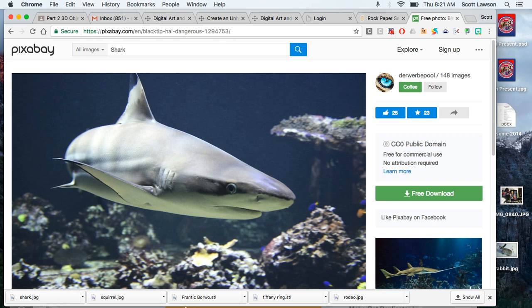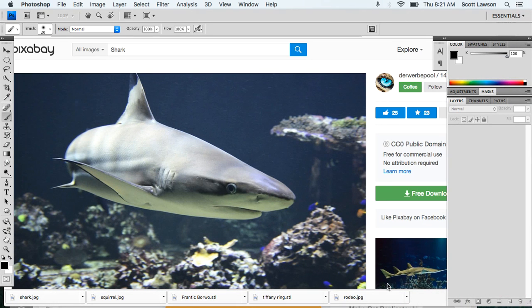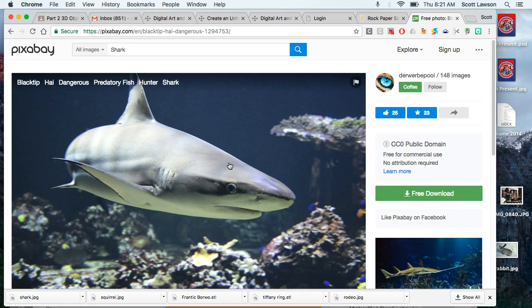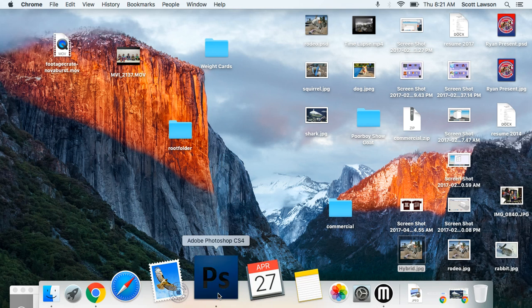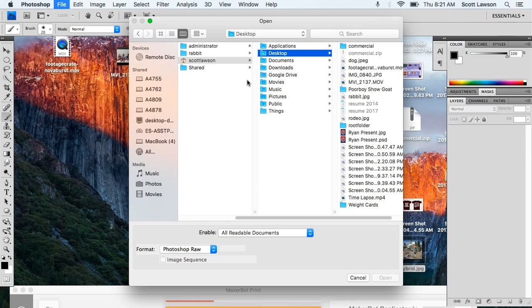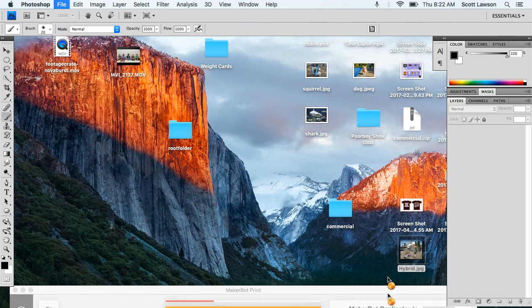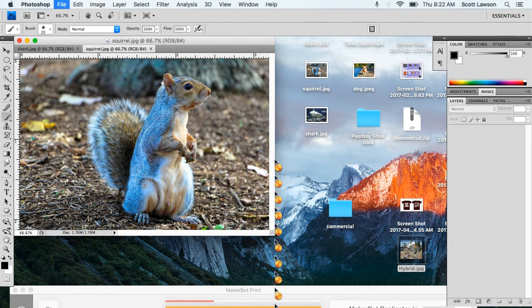Now I'm going to go to Photoshop. Go to File, Open. I'm going to go to my desktop and I'm going to open my shark and my squirrel. If you want to open both of them at the same time, click on one, hold Command, click your second one, and then hit Open. You've got both of them open in these tabs.